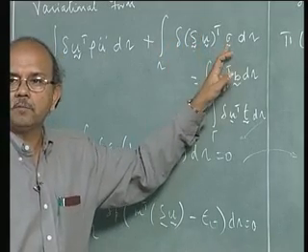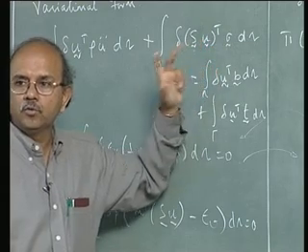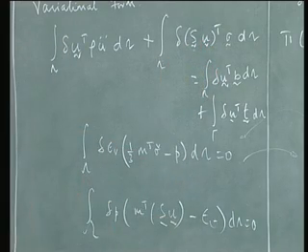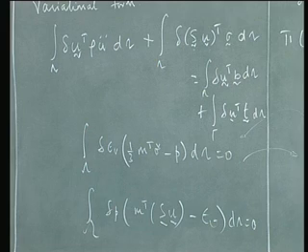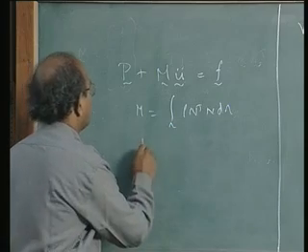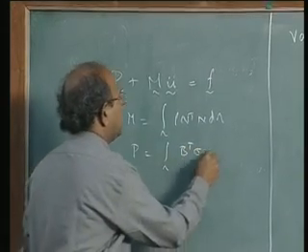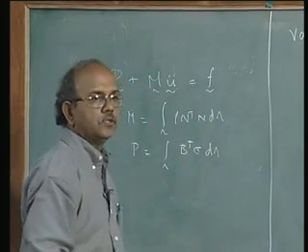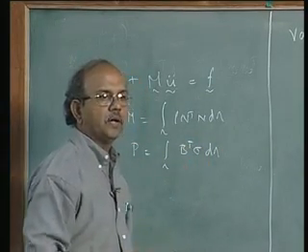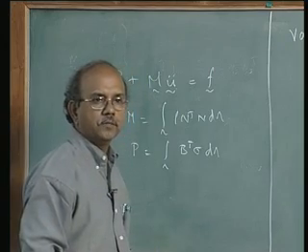So B transpose sigma is what was coming into the picture as the internal forces. That is the second term that I have. So P is equal to the integral of B transpose sigma d omega. So that talks about our first equation.